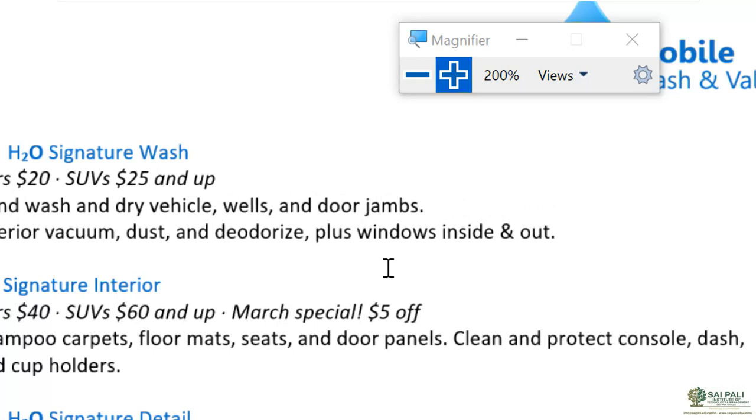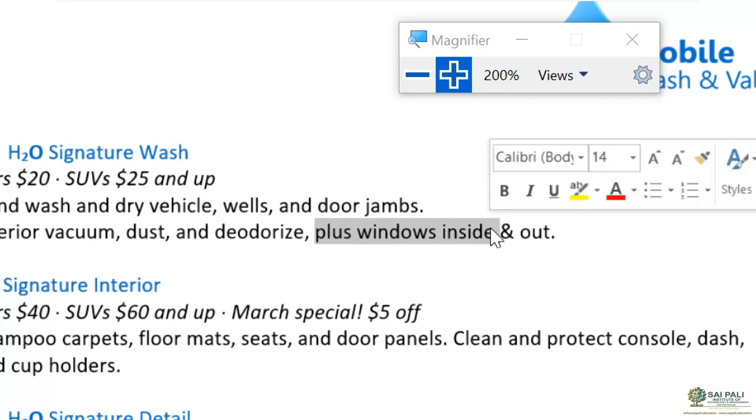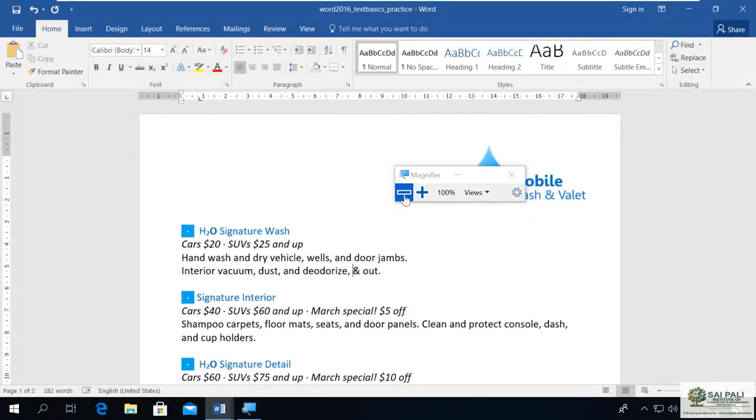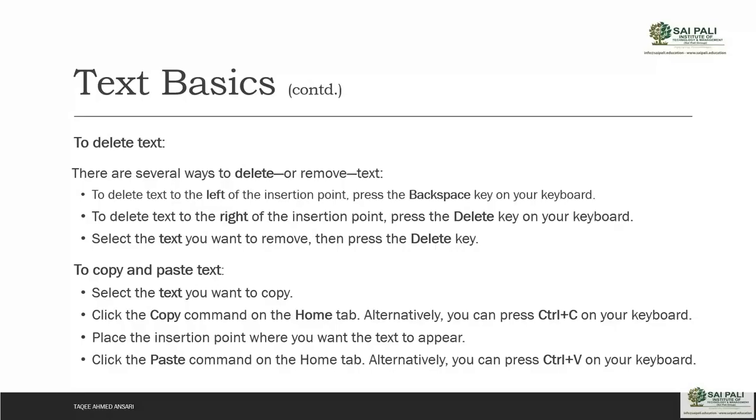Or if I want to delete some more options, then I can select the text, and then I can press the delete key to delete that text. So these are the options which we can use to delete.